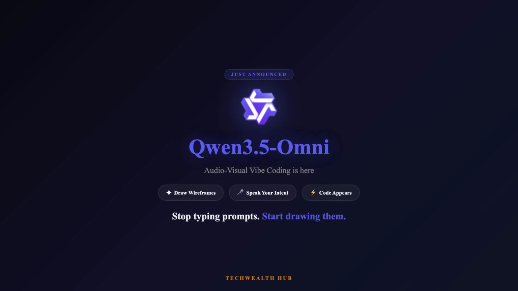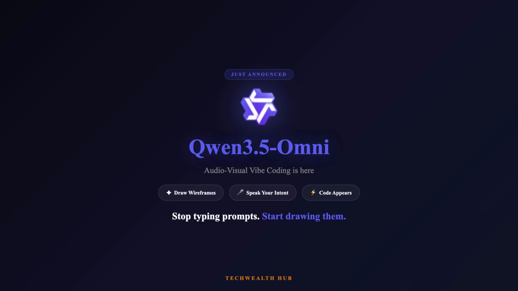Now, stop typing prompts. Start drawing them. Alibaba just dropped Qwen 3.5-Omni, and one of its features is so different, it could change how everyday people build software. They call it audio-visual vibe coding. And after watching the demo, I think this is the most natural way humans have ever instructed a machine to write code.